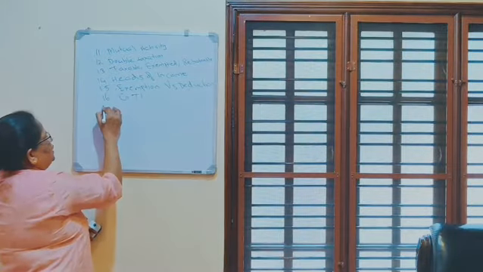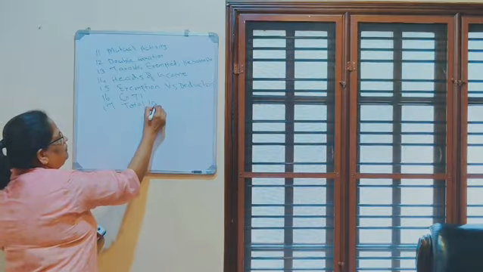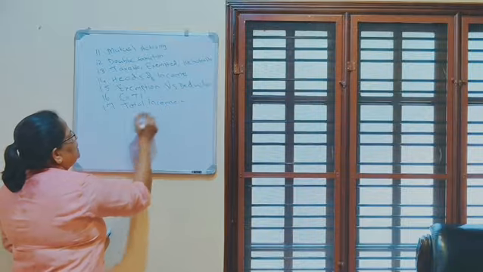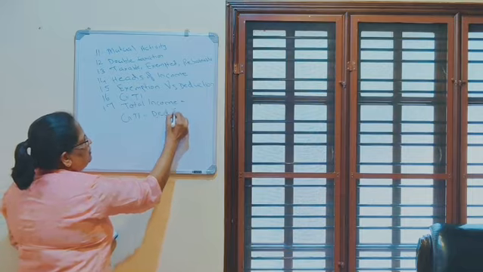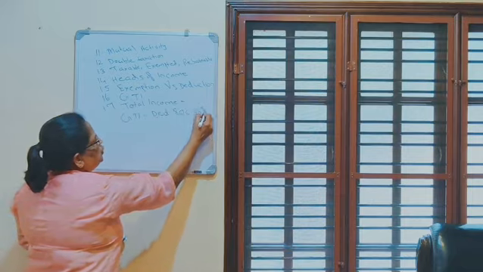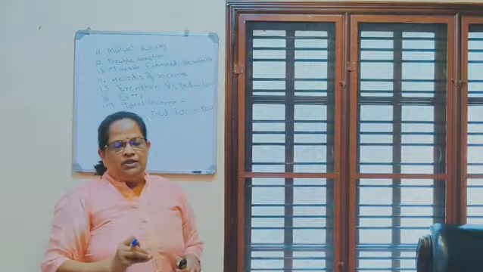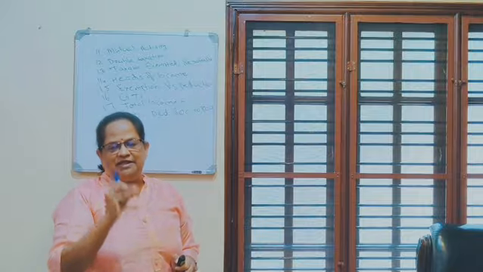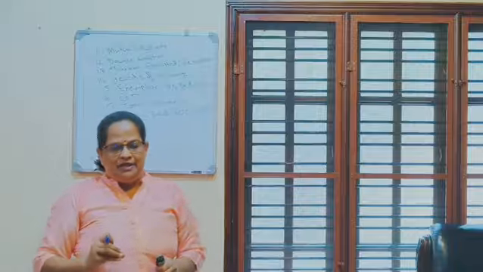Next is total income. Once you get the gross total income, total income is equal to gross total income minus deductions from 80C to 80U. This you will learn in detail. These are the deductions allowed. So deductions 80C, 80G, 80E, so many deductions are there, we have to learn in detail.